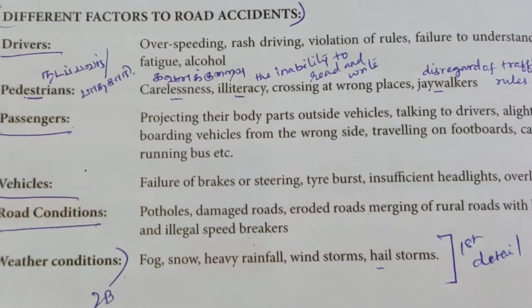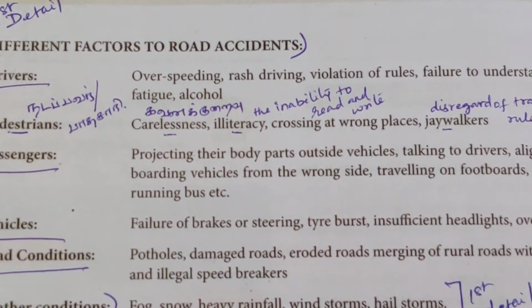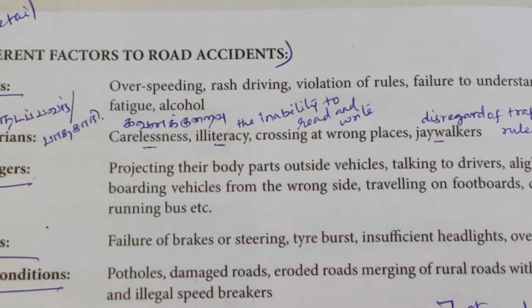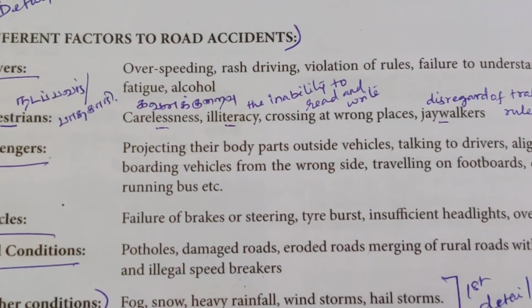Number 2 is the pedestrians. That is பாதசாரி, நடப்பவர்களுக்கு மட்டும். Carelessness, கவனக்குறைவோடு நடப்பது. Looking somewhere else, we are just watching while running.